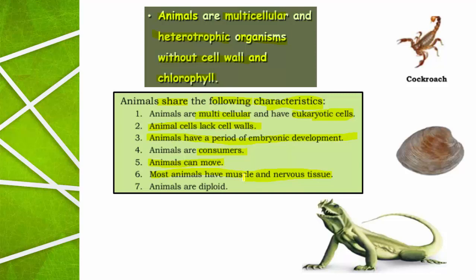There are some primitive animals where both the structures are absent also, and animals are diploid. What is the meaning of diploid? Presence of two sets of chromosomes. When a double set of chromosomes is present, the condition is called diploid. Then moving to the next one.